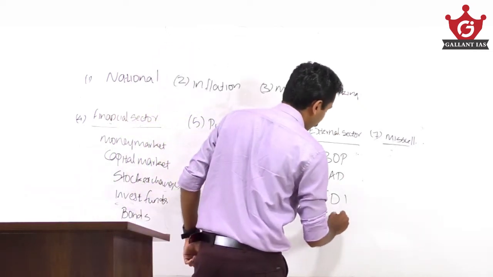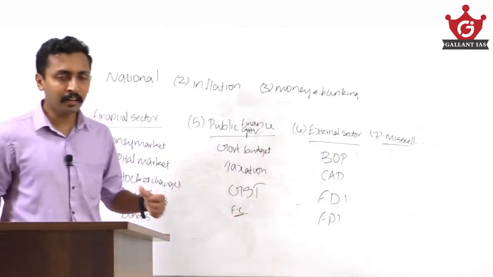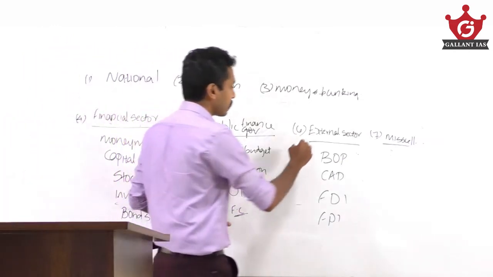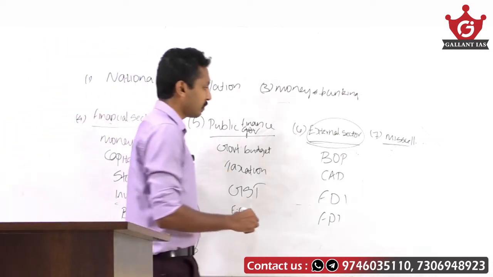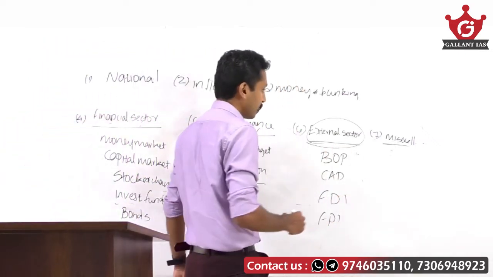All these topics and relevant current affairs related with the external sector are also a part of this test.